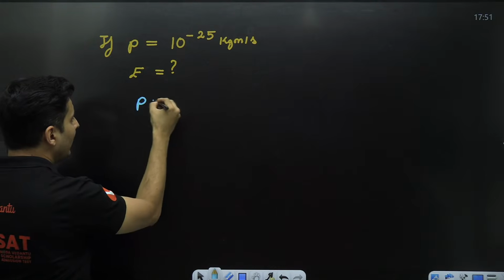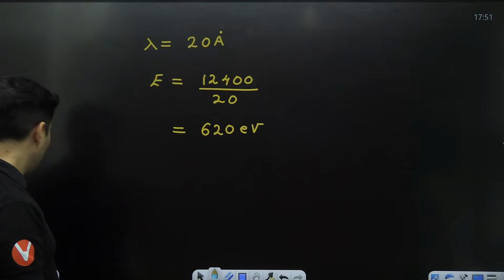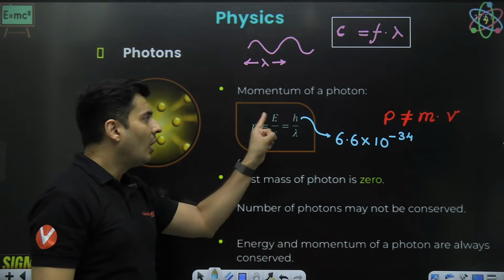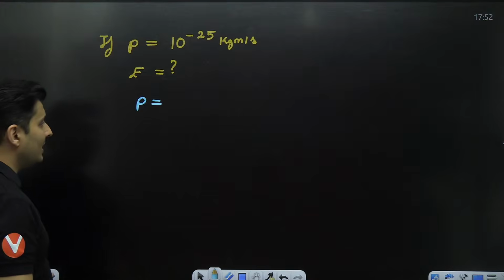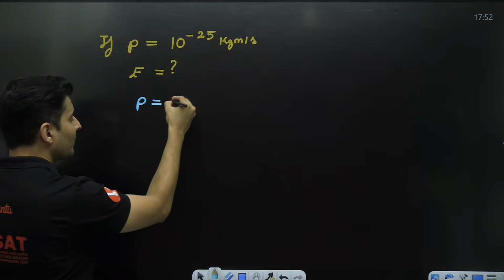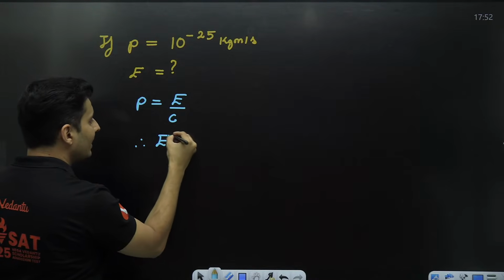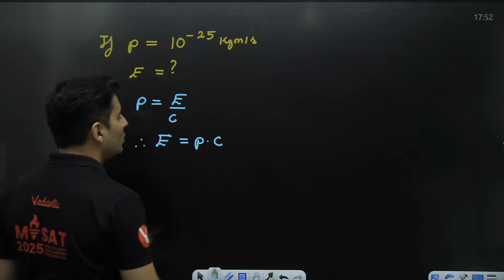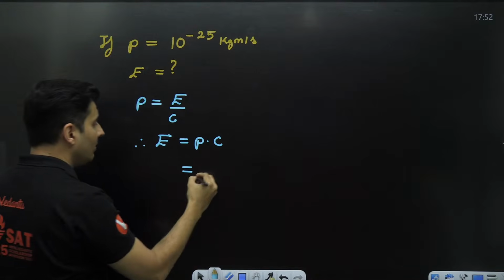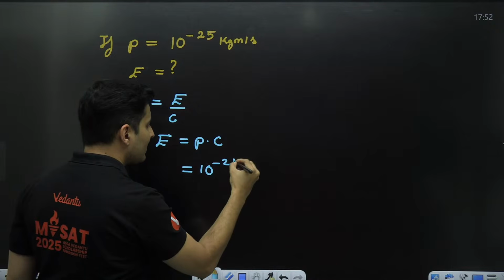We all know momentum is h by lambda or E by c. So I feel over here we should use momentum is E divided by c, which will give me energy is momentum into speed of light. And what's the momentum? It is 10 to the power minus 25.